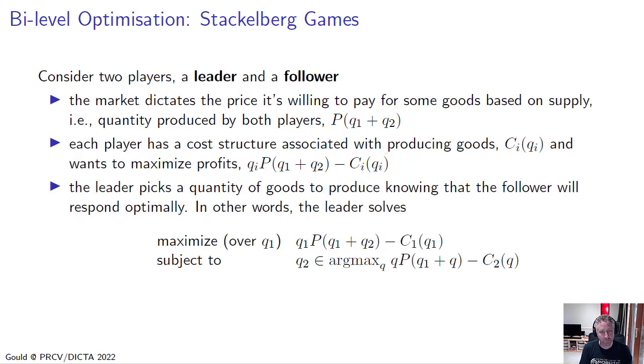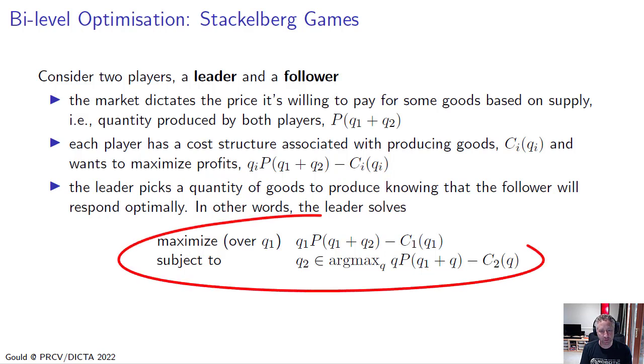Now, the leader is going to go first, knowing that the follower will respond optimally. So the leader wants to produce a quantity of goods that maximizes their profit, subject to the follower then producing an amount of goods maximizing their profit. And this leads to what's called a bi-level optimization problem, where at the upper level, the leader is maximizing their profits subject to the follower producing a quantity of goods to maximize their profit, knowing the quantity of goods that the leader chooses.